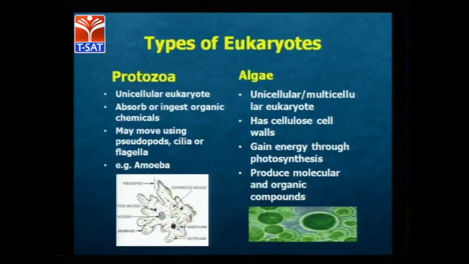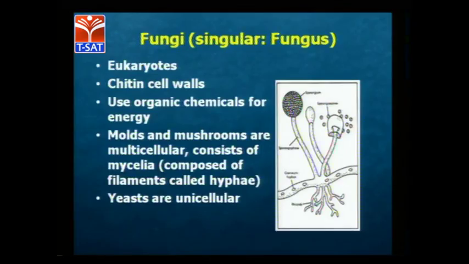and cell walls will be present, and in this also energy can be generated only through the photosynthesis process, and it produces molecular and organic compounds. So fungi, another one, is a eukaryotic cell. In this cell wall, if you see, there are a lot of organic chemicals which form the energy.